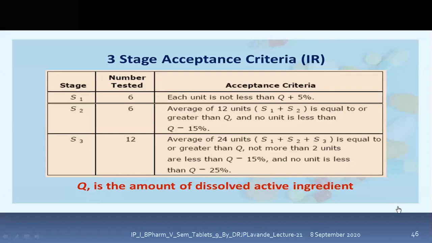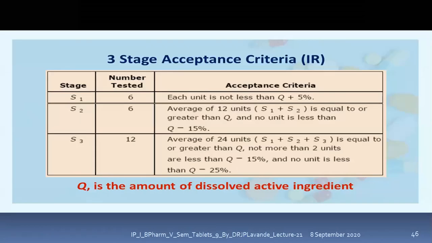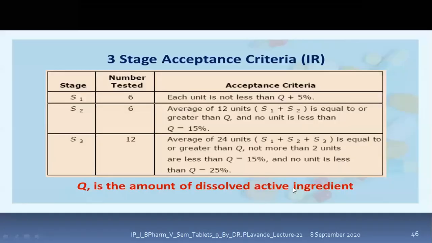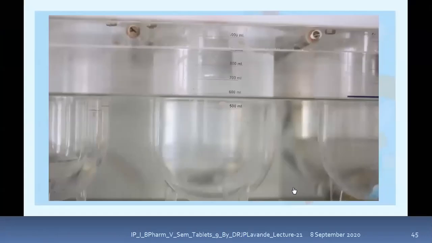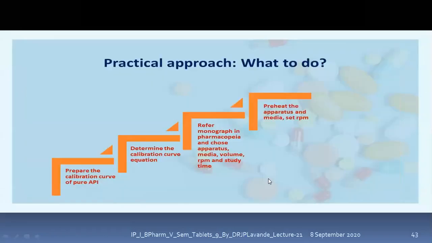So here you saw how the assembly works, how the paddles come down, the left one which was shown. I will run that again in order to understand. There was a paddle type and a basket type of apparatus.